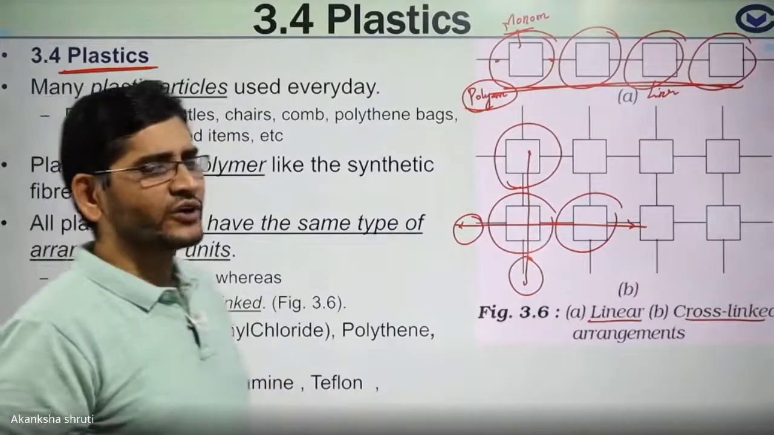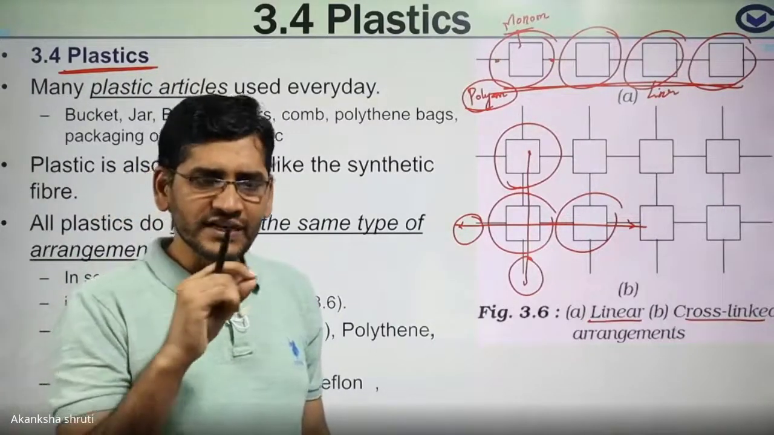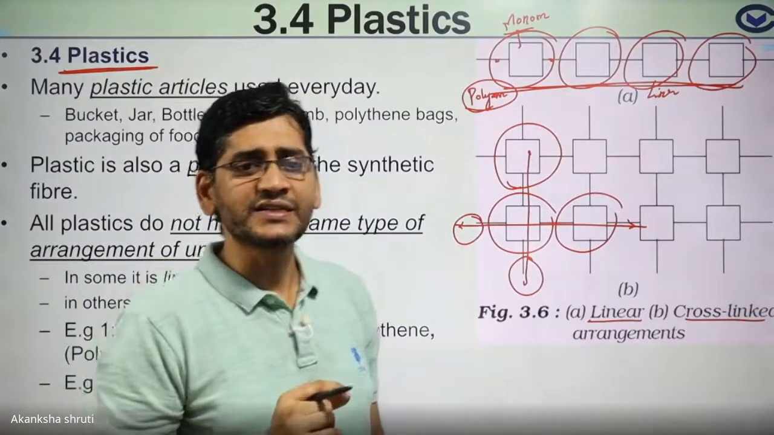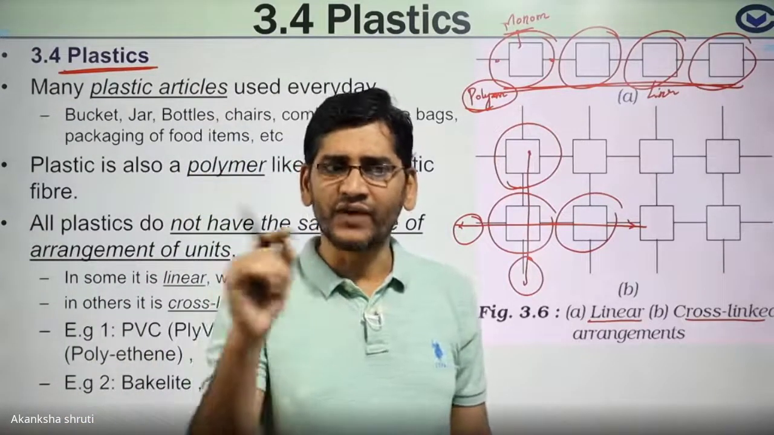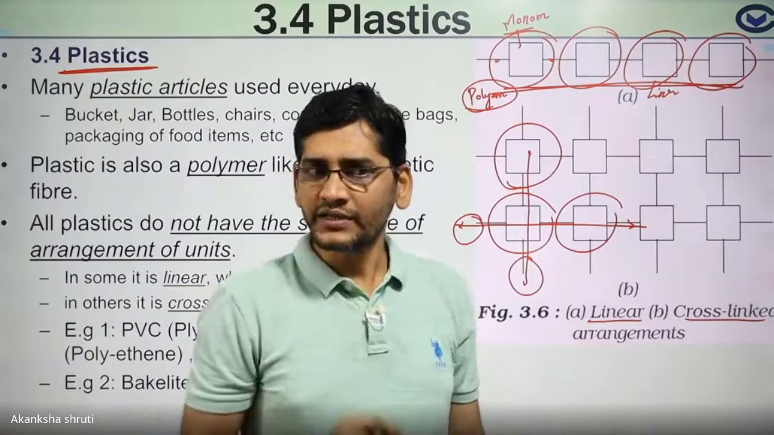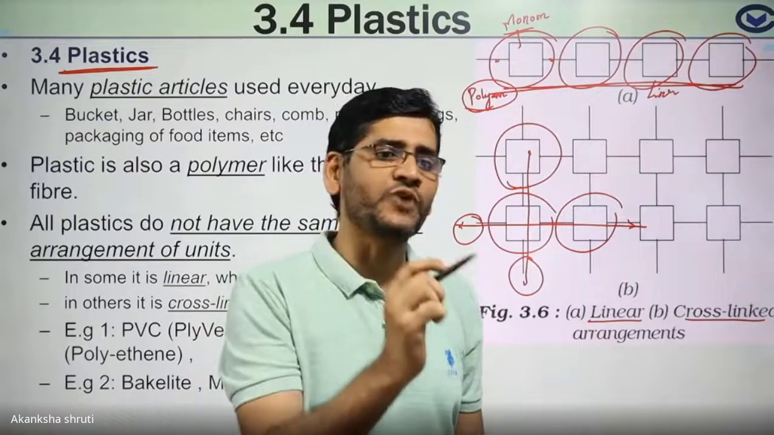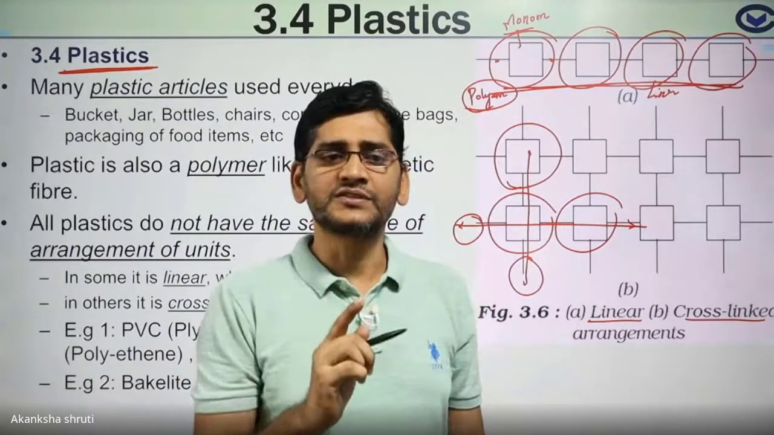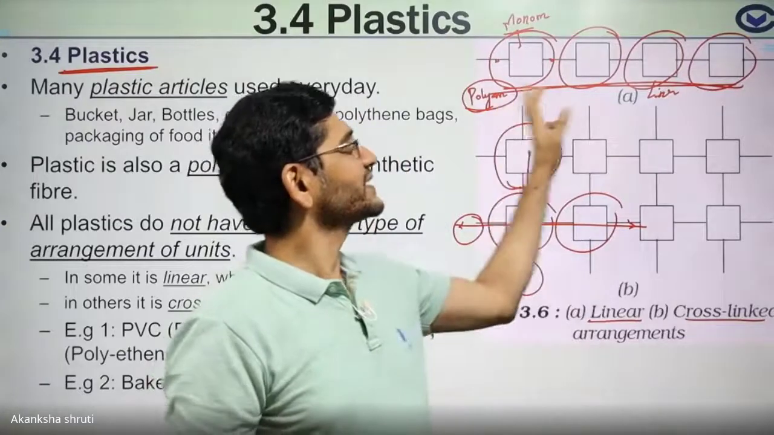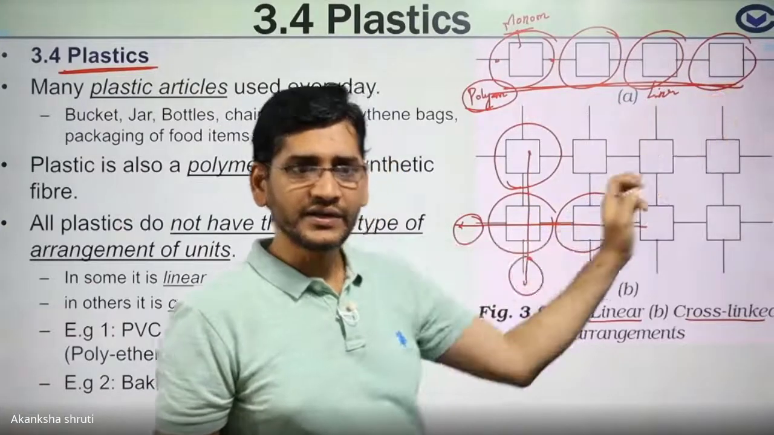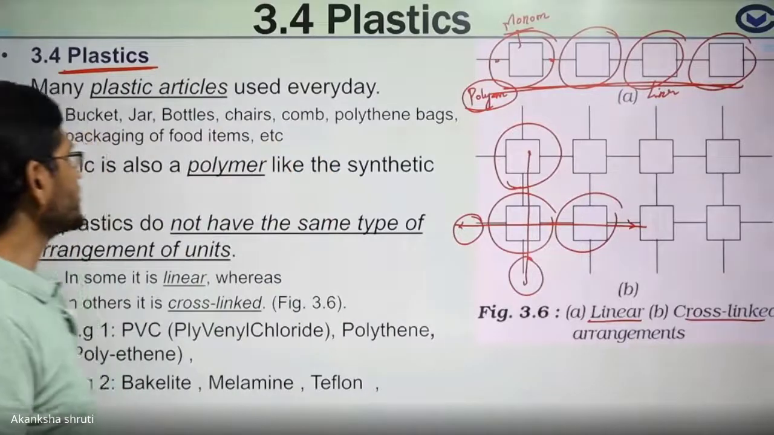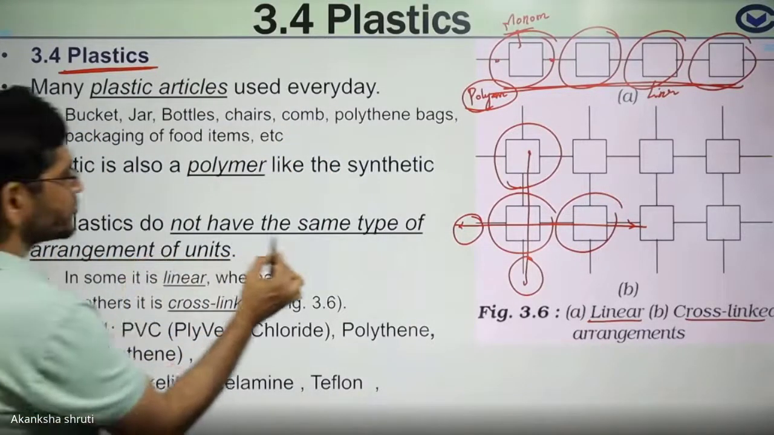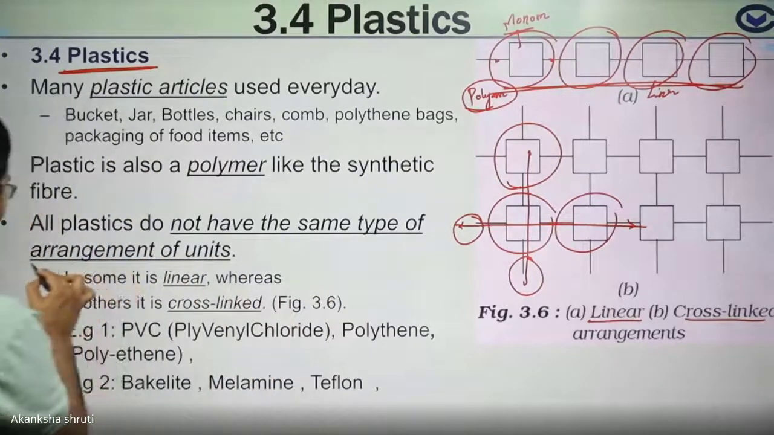But plastic is not used for making thread because its threads cannot be woven easily. But artificial fibers' threads can be woven easily to form cloth. Therefore, plastic is not used for making clothes. Keep in mind, plastic fibers are not easy to weave. Get it? Though this plastic is also a polymer. Keep in mind, all plastics do not have the same type of arrangement.